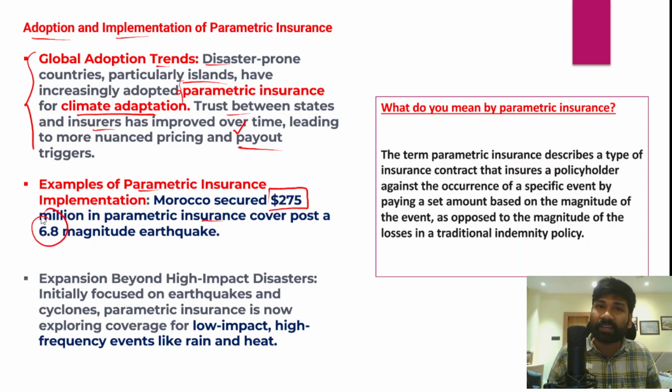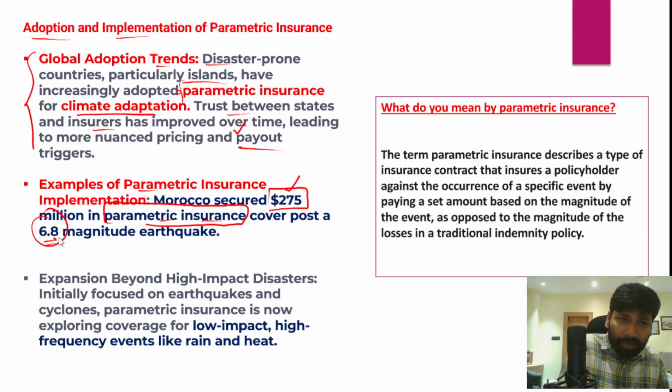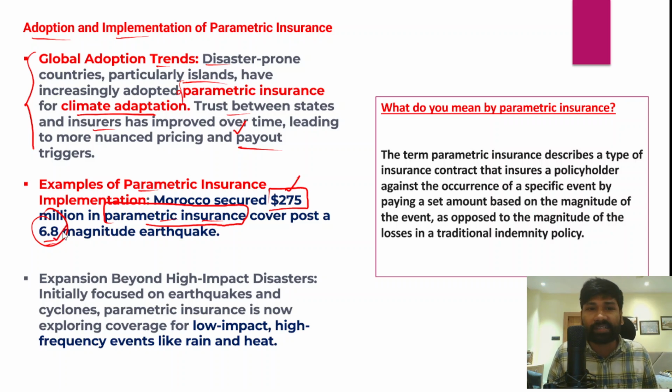Morocco recently faced a 6.8 magnitude earthquake, and since Morocco was covered with parametric insurance, it received a $275 million insurance claim, right? There is no physical assessment; rather, based on the intensity of that particular disaster, the claim is settled at a much faster pace under this method, right?